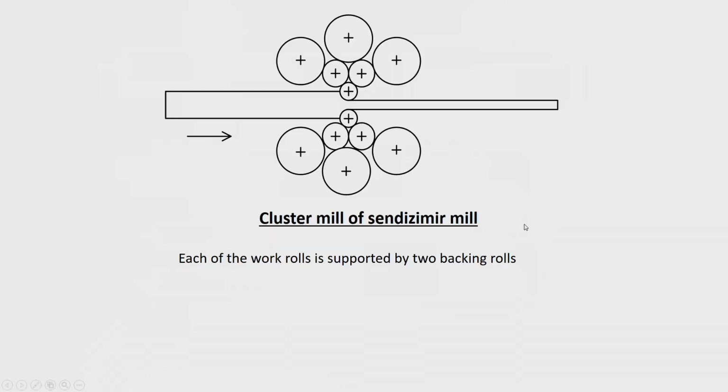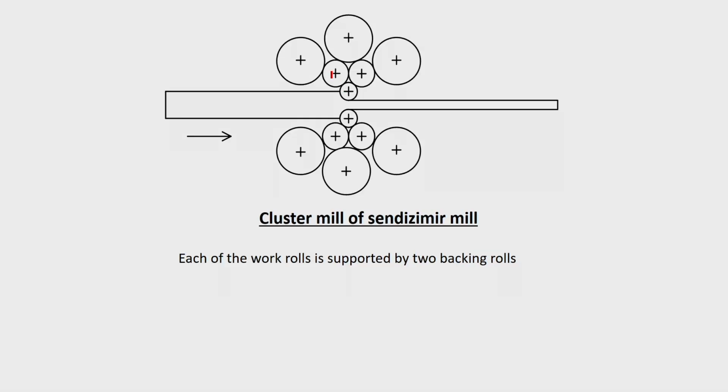Still you can have higher cluster mills also. So, in that case you have a large number of rolls. Each roll is supported by 2 backing rolls. So, when you look at it, this working roll is supported by 2 backing rolls here, whose diameter is larger, because in the previous case, only one roll support is there. So, it may shift this side or the other way. Whereas in this particular case, between these two backing rolls, that gap is there.